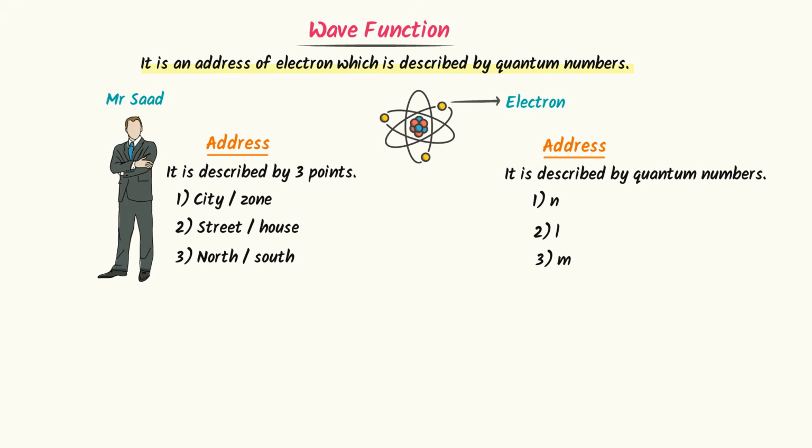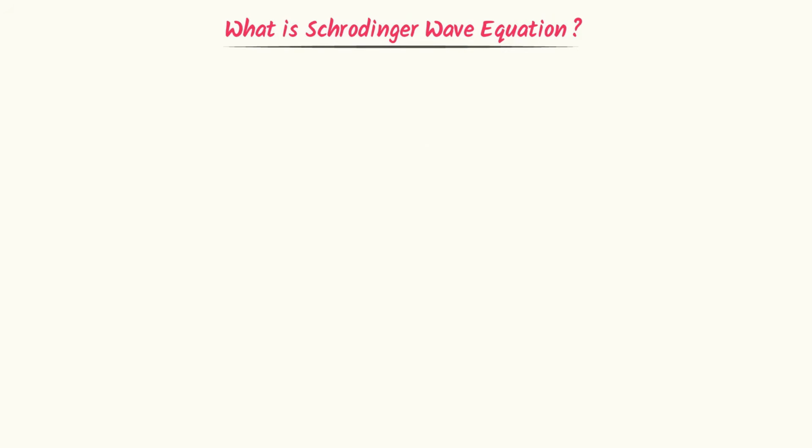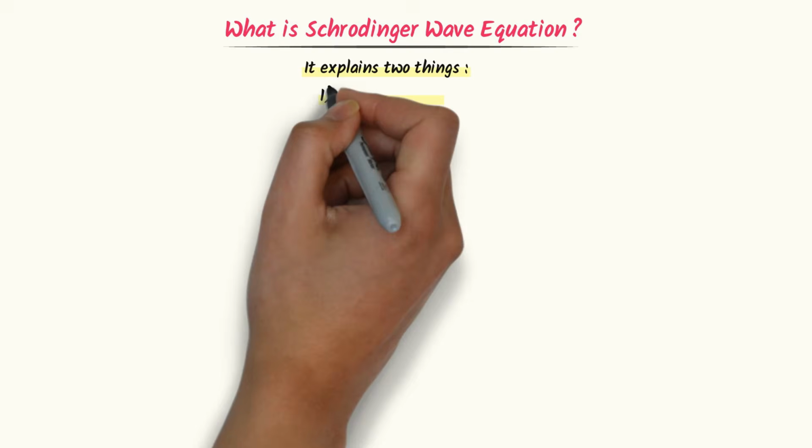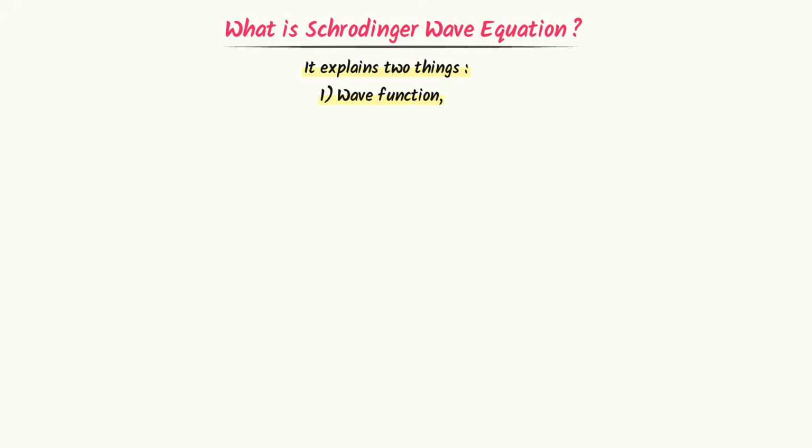Now let me take you to the climax of this lecture. What is Schrödinger wave equation? Well, Schrödinger wave equation explains two things. First, it explains wave function. Second, it explains probability density.